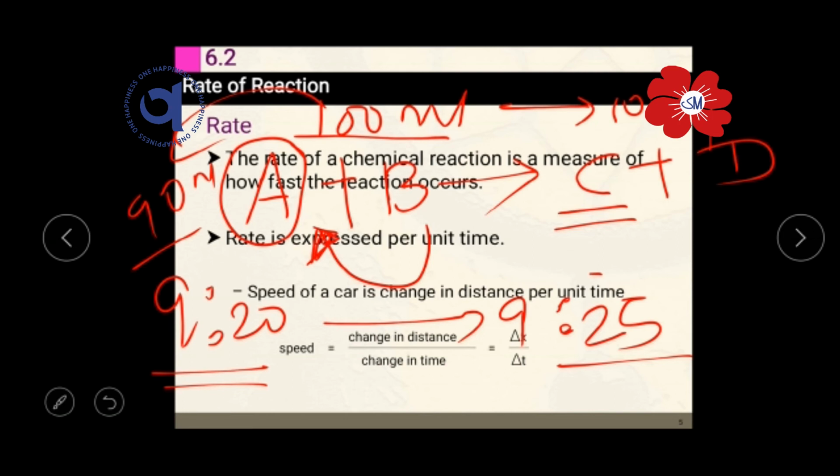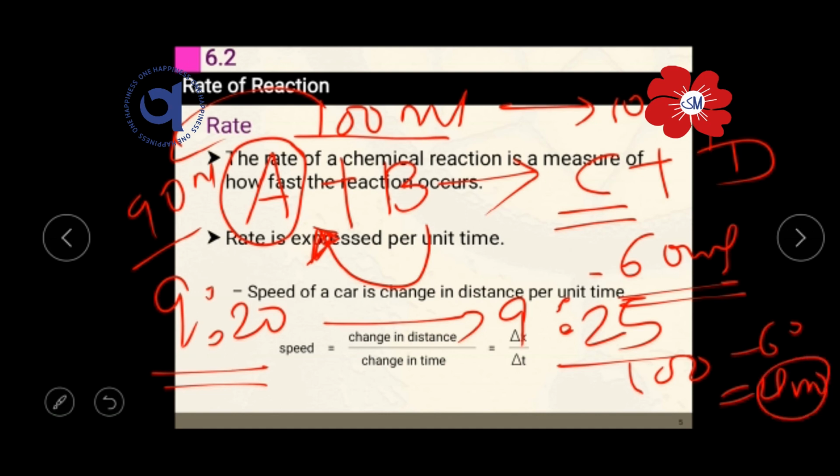So here, for example, at 9:40, 60 ml of the product will be formed. So how much substance remains unreacted in the reactant? Just do 100 minus 60. It means that 40 ml remains unreacted at 9:40.